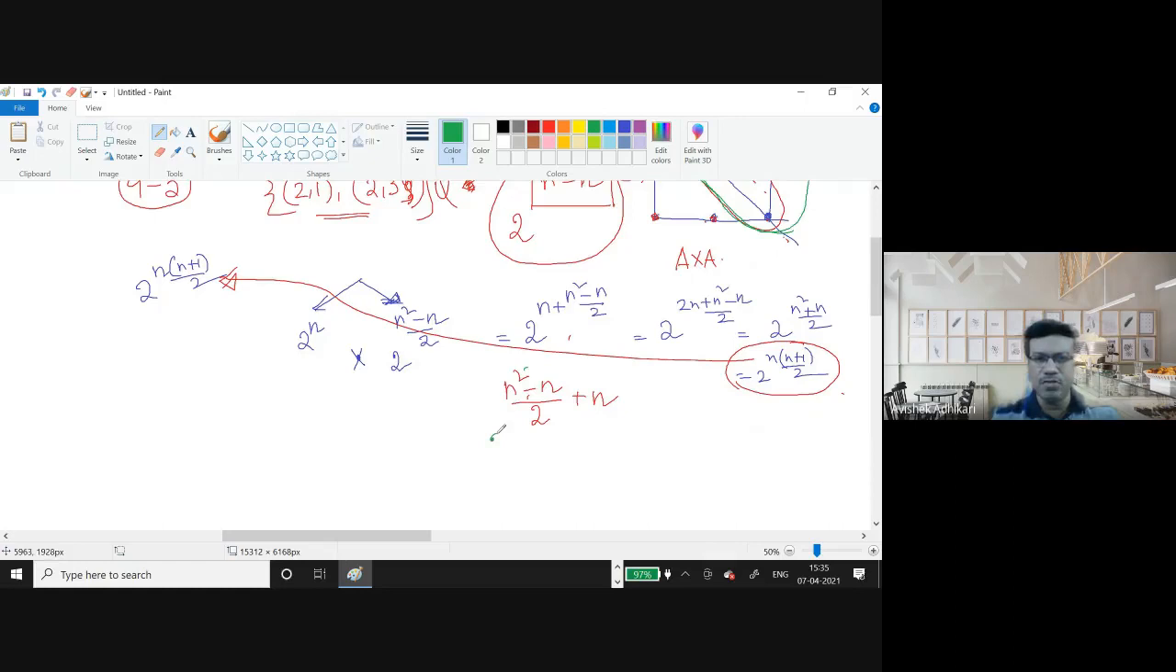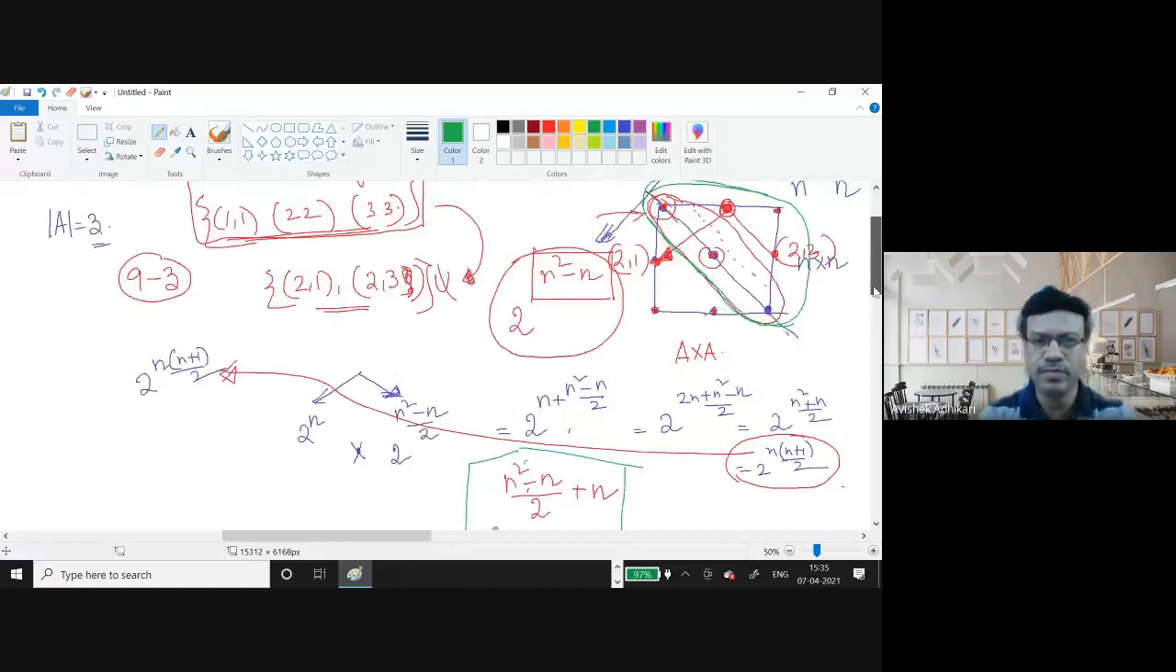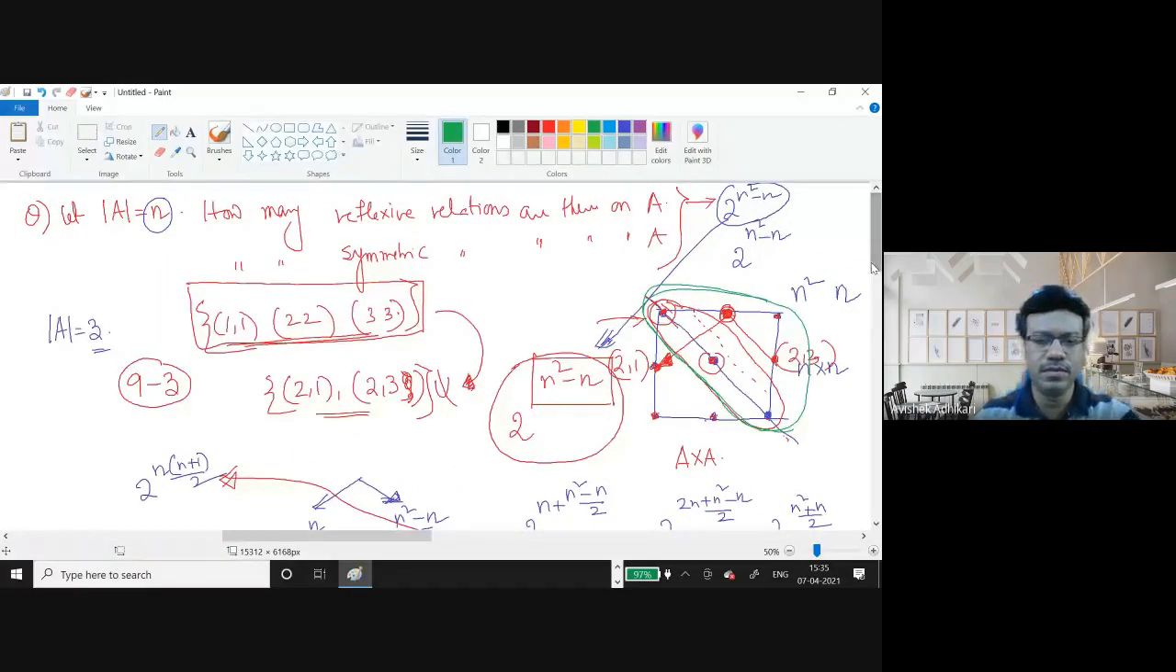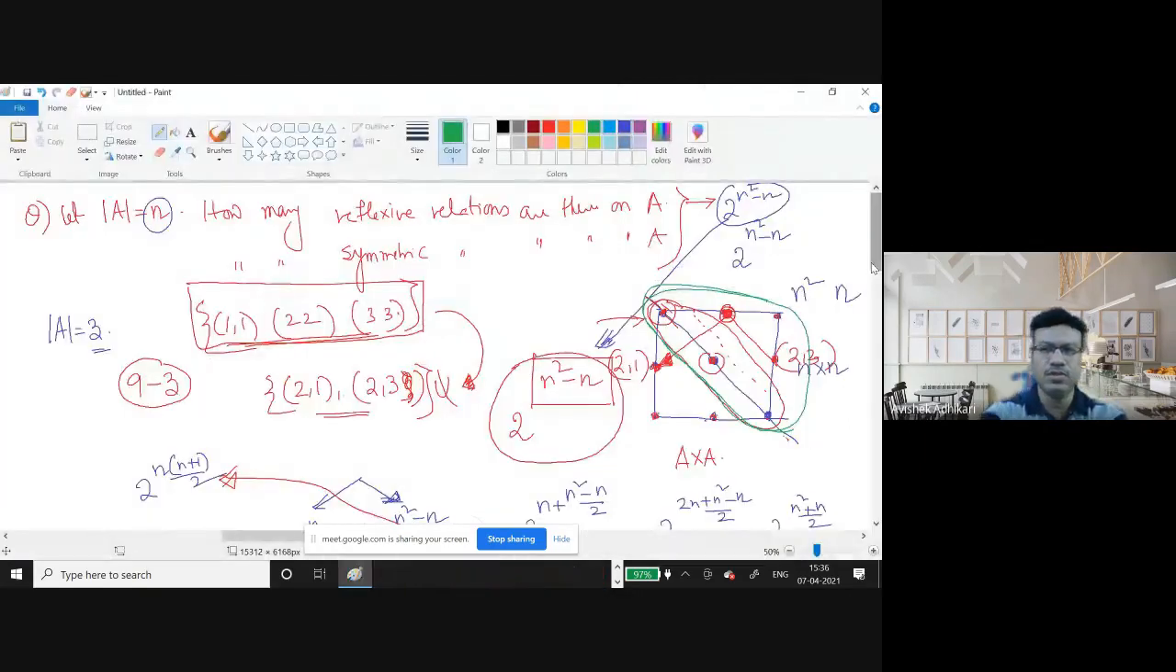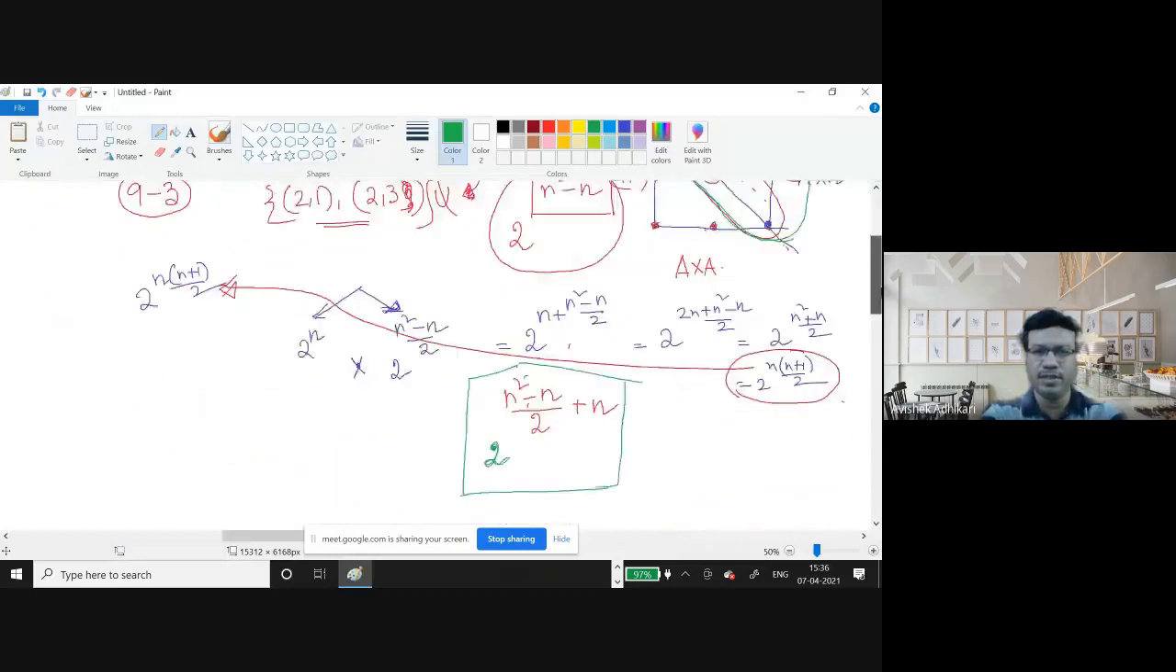And that's why the total number of these subsets will be 2 to the power of this. So this is the count of the total number of elements of this set, I mean of the symmetric relations. Is it clear to all of you? Any question till now? Have you any doubt or question? Any question if you have, please ask me. Okay, so assume that you do not have any question.